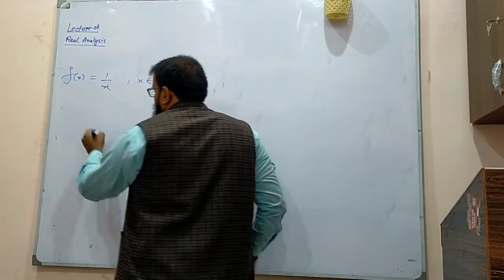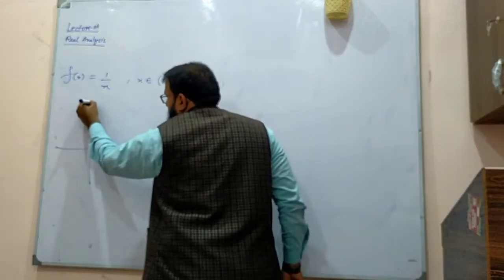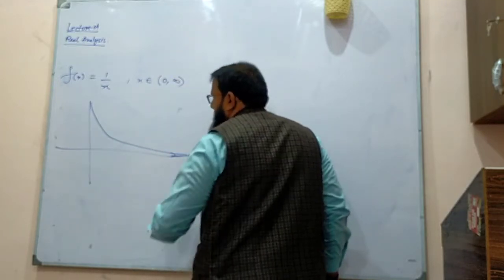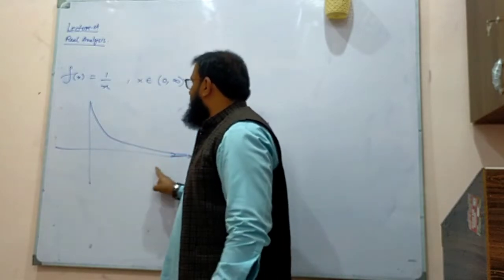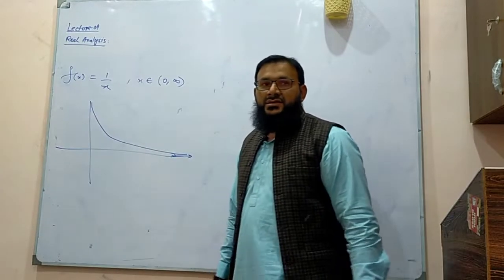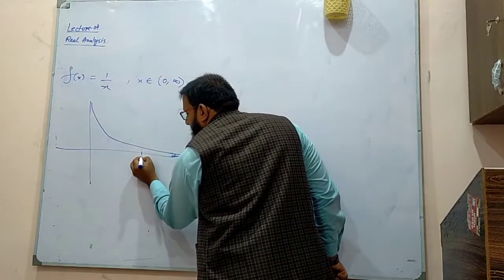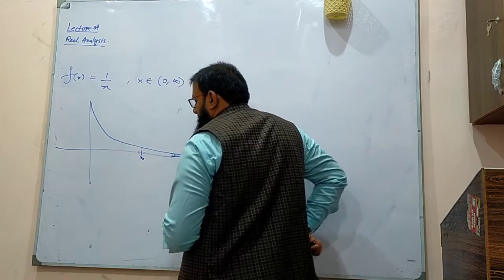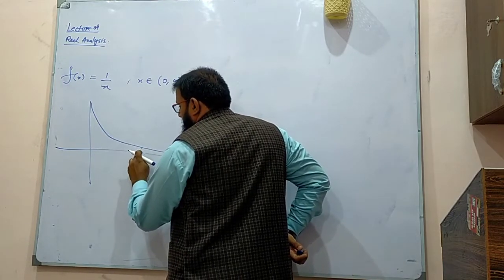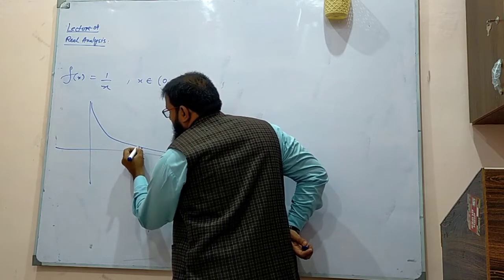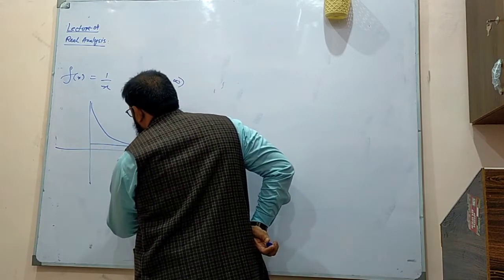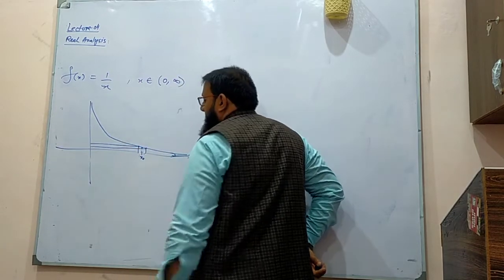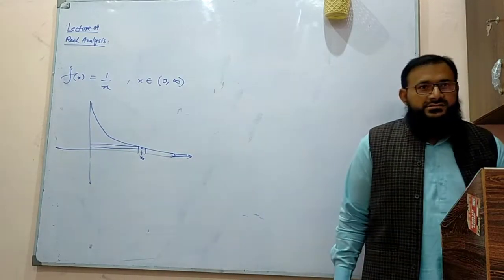When you draw the graph of this function, it looks like this. This is 1 over x from 0 to infinity. It is continuous in this domain. Now, if I want to define continuity at x naught, I will choose some domain, and this is going to be the epsilon neighborhood and this is going to be the delta neighborhood.